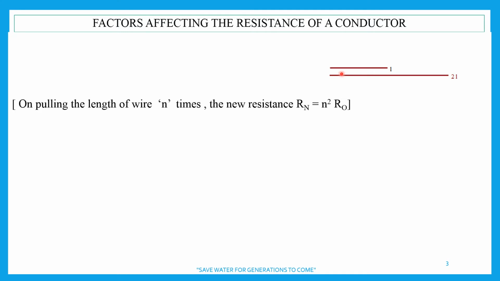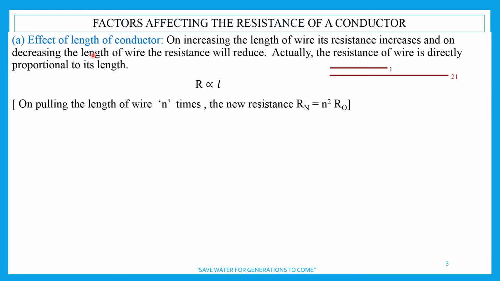Obviously, Vishakha is saying in 2L, because here the length is higher. So they have to travel a longer distance. Longer distance means more collisions, so more opposition, which means resistance is higher. So the resistance of a conductor increases with increase in its length. When length is increased, resistance is also increased, right? This is the effect of length of the conductor, which is very important in changing resistance.